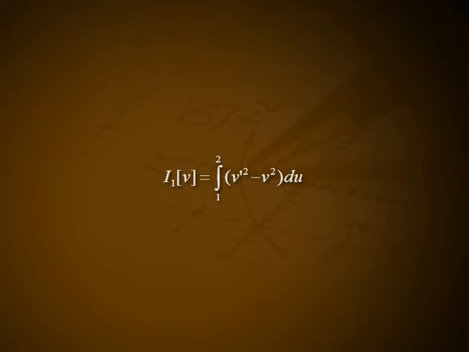While its solution poses some problem, a substitution x is equal to log u, y is equal to v reduces the functional to I1 of v is equal to integral from 1 to 2 of v dash square minus v square du. Its Euler equation v double dash plus v is equal to 0 readily gives rise to the solution v is equal to c1 cos u plus c2 sin u.